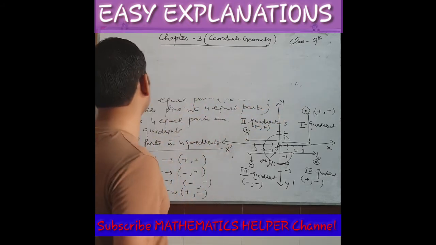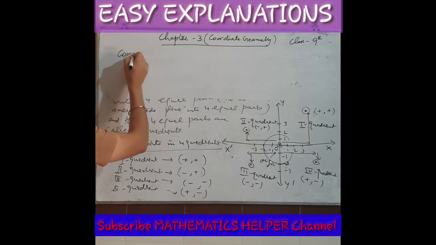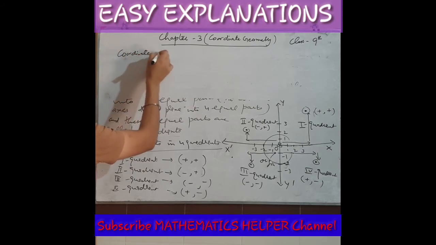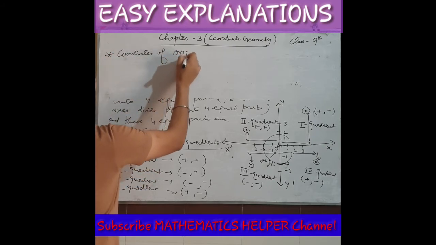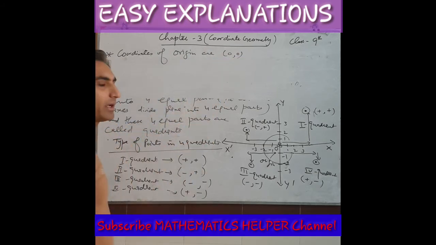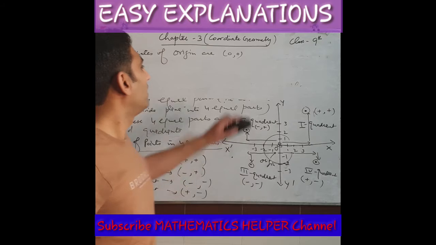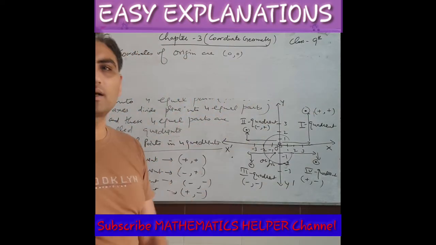So I am going to write about the coordinates of the origin. You can remember it as a point: the coordinates of the origin are 0, 0. You have one question of this type in the exercise, so you have to write the answer there. Coordinates of the origin are 0, 0.